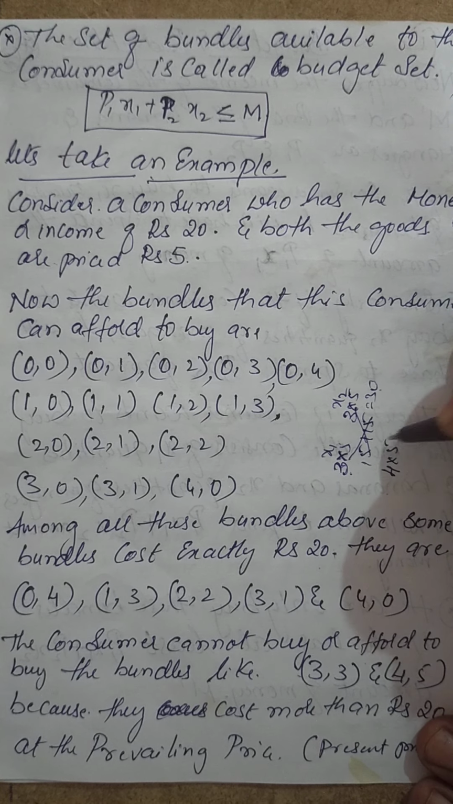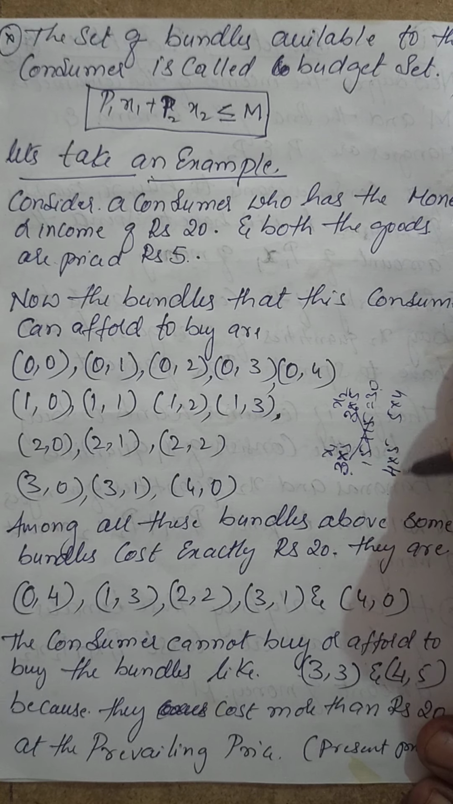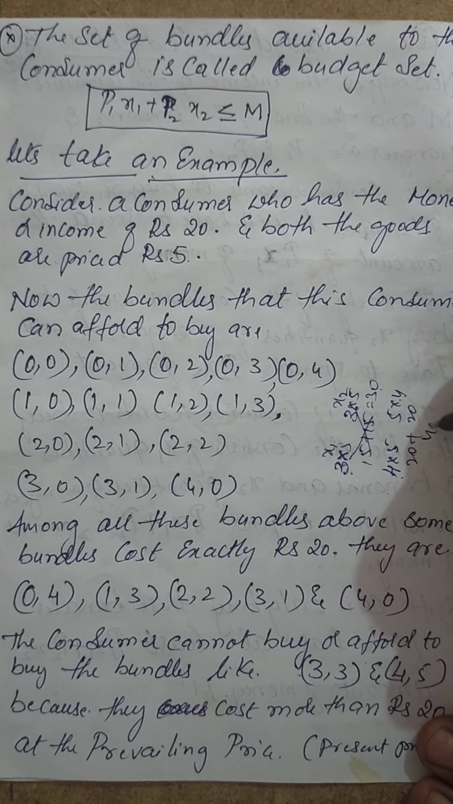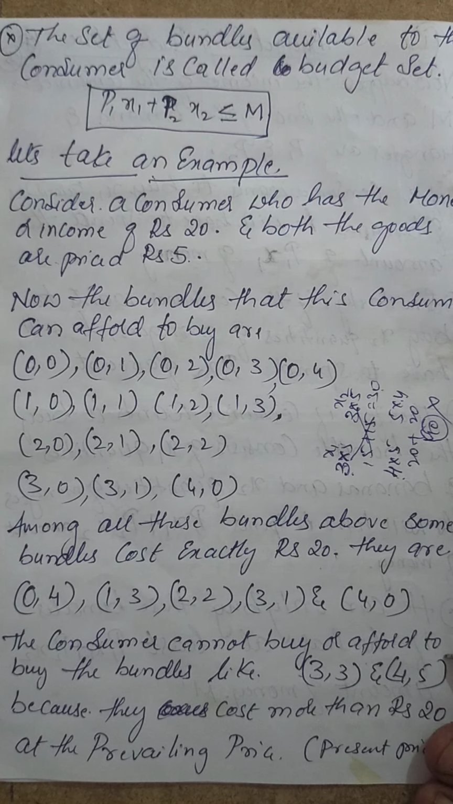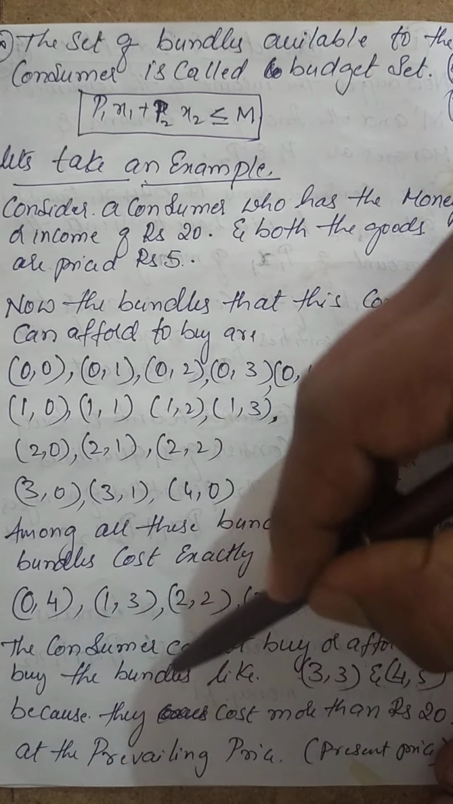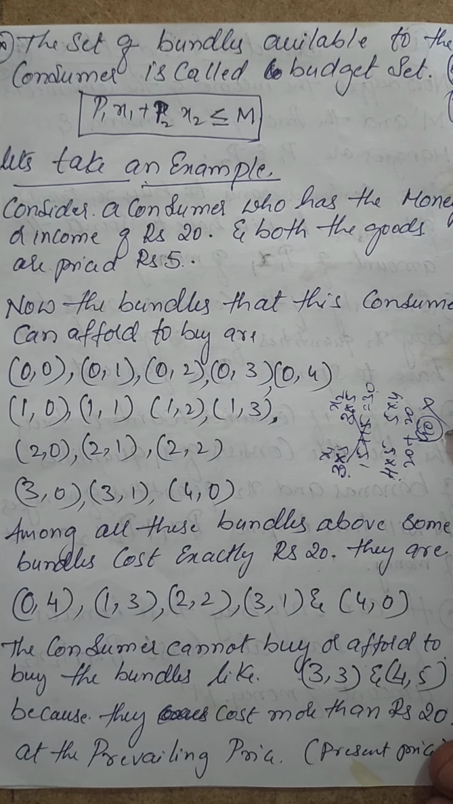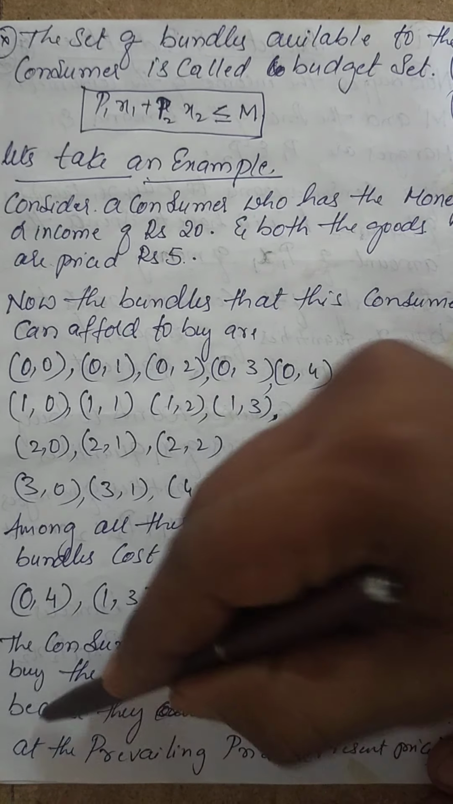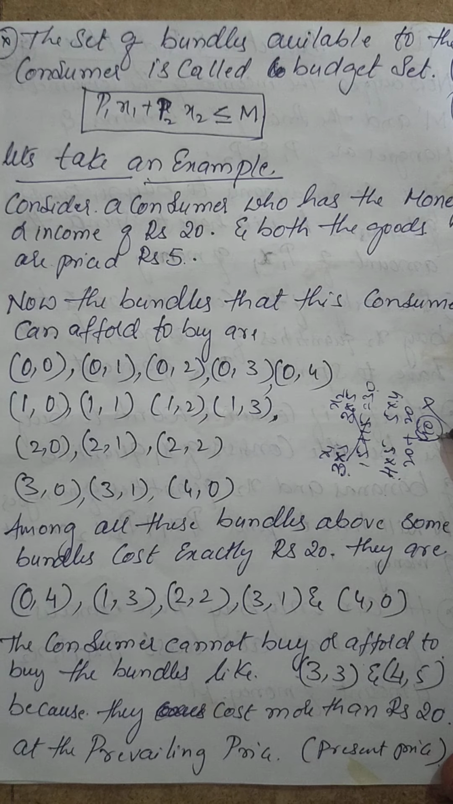Like 4 into 5 rupees, again 5 into 4 rupees, this is X1 and this is X2. 5 4s are 20, 5 4s are 20, which becomes 40. So this also does not take place. He cannot afford to buy because they cost more than the 20 rupees of income earned. And also the prevailing price is very high. Prevailing price means what?